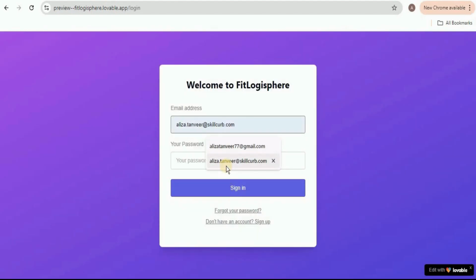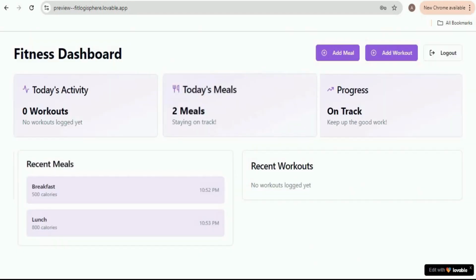And now if you log in using the same credentials and click on the sign in button, even after signing in again, it is showing the information for the meals which the user previously added, because the data has been stored inside the database using the authentication.